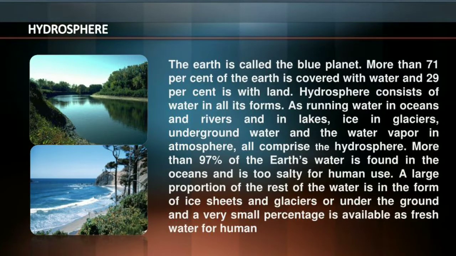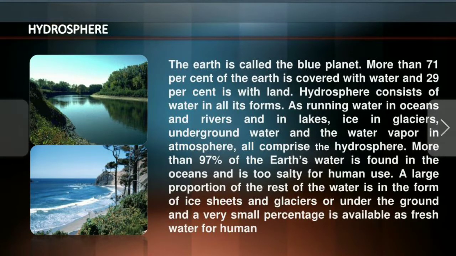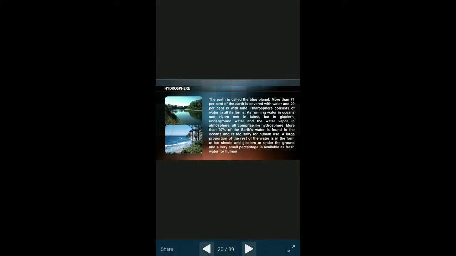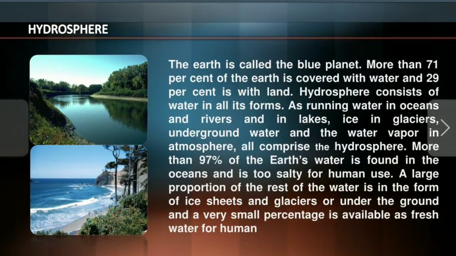Okay, hydrosphere. The lithosphere now gets over, and the water part, the hydrosphere, is going to start in our chapter 5. The earth is called the blue planet. More than 71% of the earth is covered with water, and the remaining 29% is land. Yes, the smaller share of the earth is land and the biggest amount is water.